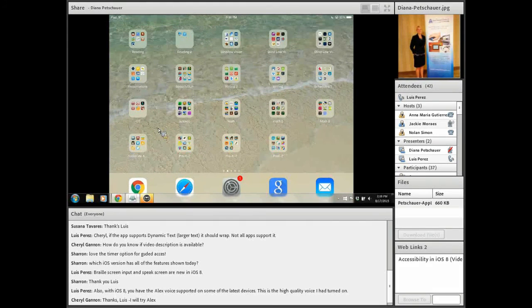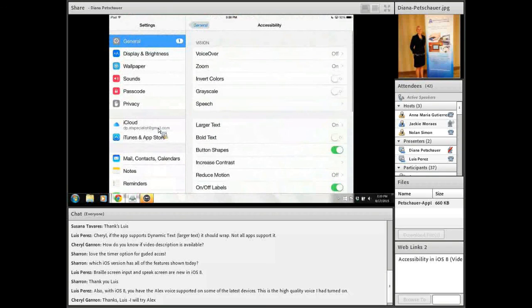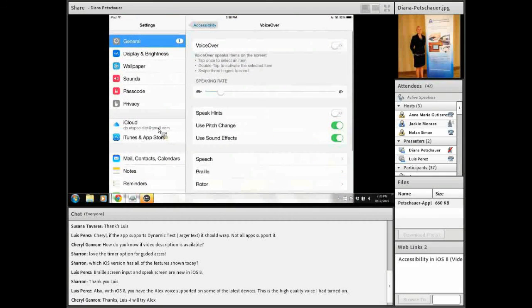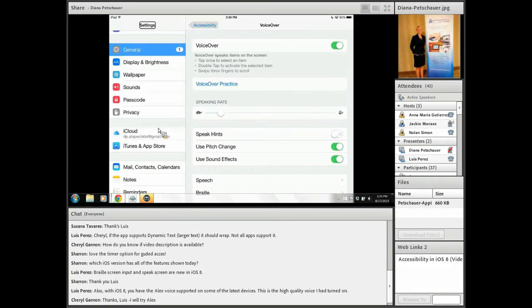I just wanted to point out a couple of things. Number one is with VoiceOver, you actually have a VoiceOver practice too. So when you go into the settings, if you have VoiceOver turned on, this will only show up if you turn on VoiceOver. There is a VoiceOver practice option, and that also allows you to practice the VoiceOver gestures and basically get some practice. So there it is. Sorry, I just wanted to show what you were speaking about. There's the VoiceOver practice.